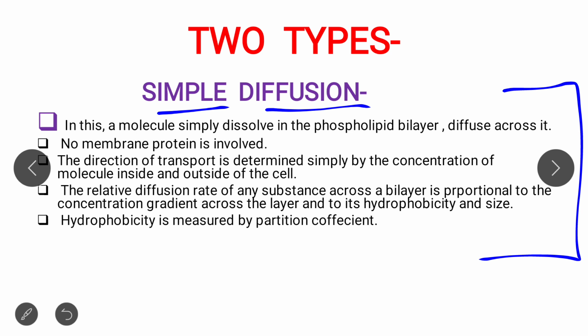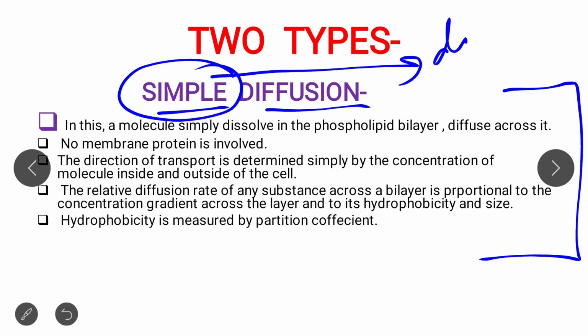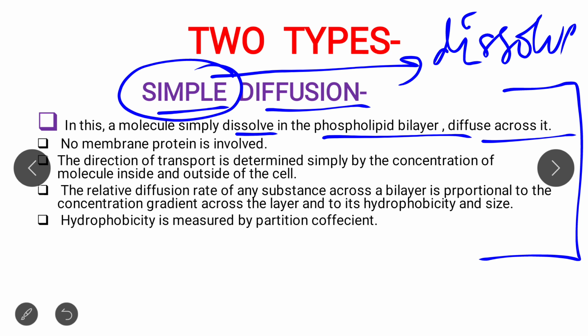As the name says, simple diffusion means it simply dissolves across the phospholipid bilayer. That is, it diffuses across this. First point, important. Second, in this case no protein is required. No membrane protein is required, either channel protein or carrier protein. Not any protein is required in case of simple diffusion. Simple.